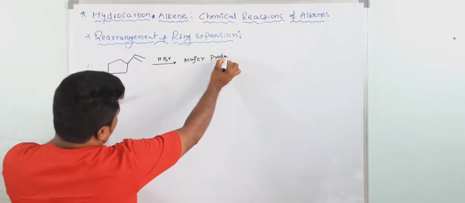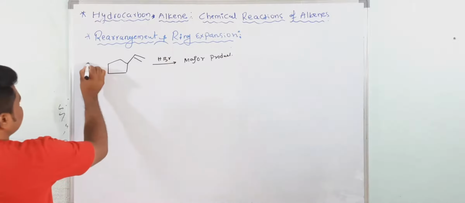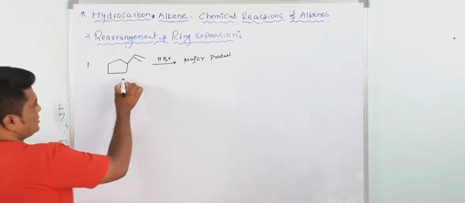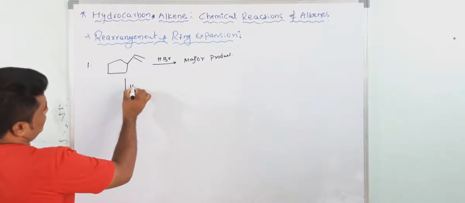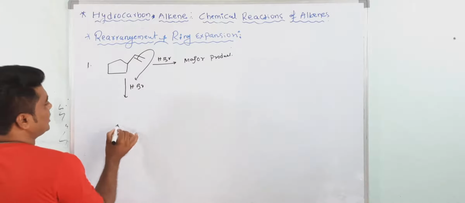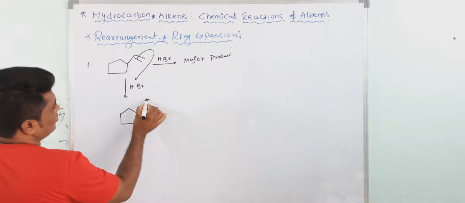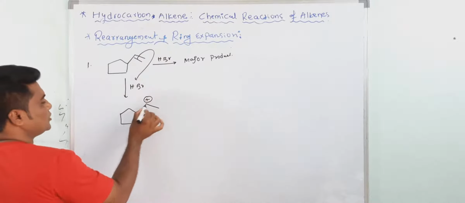What is the major product? See what happened here. First, protonation will take place, so a carbocation will form. Protonation of course takes place at this point.